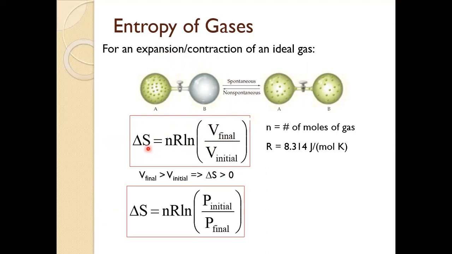Likewise, we could also calculate delta S not by knowing the volumes, but rather by knowing the pressures. In an expansion, because the volume is increasing, the pressure is going to decrease, so we can use this equation. And likewise, if the final pressure is greater than the initial pressure, then this ratio is less than 1, which would then give us a negative delta S.